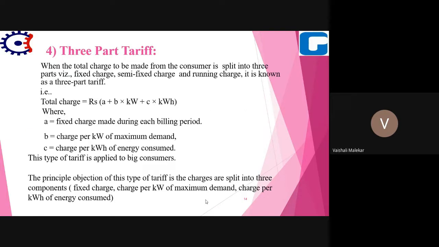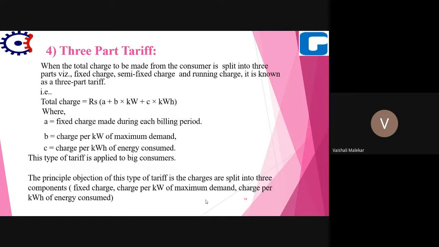Then next is the three-part tariff. The three-part tariff consists of three charges: fixed charge, semi-fixed charge, and running charge. If A is the fixed charge during each billing period, B is the charge per kilowatt of maximum demand, and C is the charge per kilowatt hour of energy consumed, then the three-part tariff becomes A + B × kW + C × kWh. This is the formula for calculating the three-part tariff.